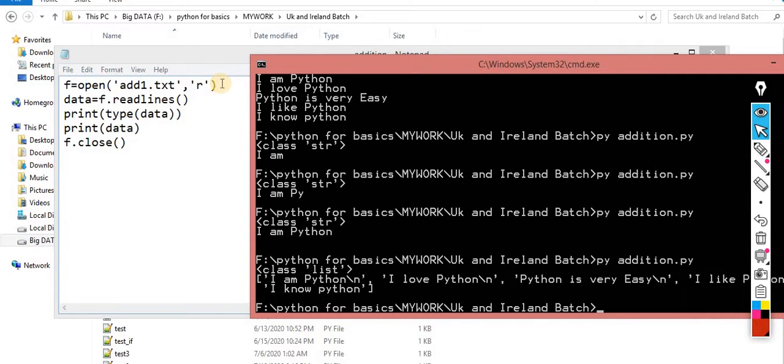Question for you. Yeah, please. You know the way you said readline, it's going to read only one line, but it's going to be from the very first, right? Yes. But if I want to read maybe the 9th or 10th line? I'm coming back to this point because this is very basic. I will tell you more methods as well.